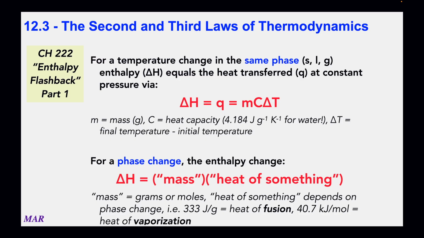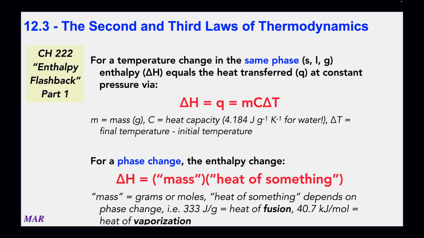So in Chem 222, this is just a review, if you're going to heat up a substance but it's going to keep the same phase, i.e. you're heating up a liquid but you're not turning it into a gas, or you're not turning your solid into a liquid, etc., you can use Q equals mc delta T. And we talked about how C was the heat capacity, 4.184 joules per gram Kelvin for liquid water. Delta T is final temperature minus initial temperature. M is the mass, stuff like that.